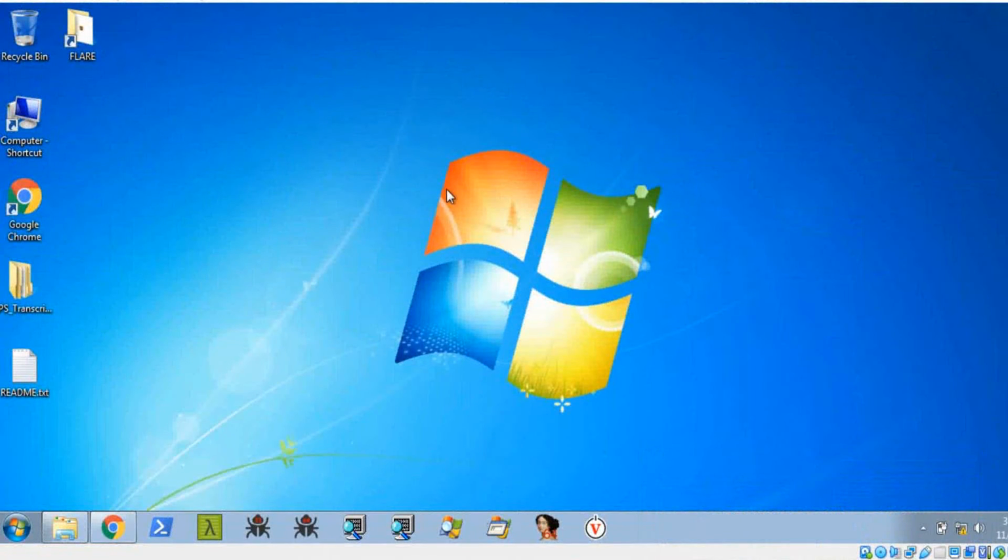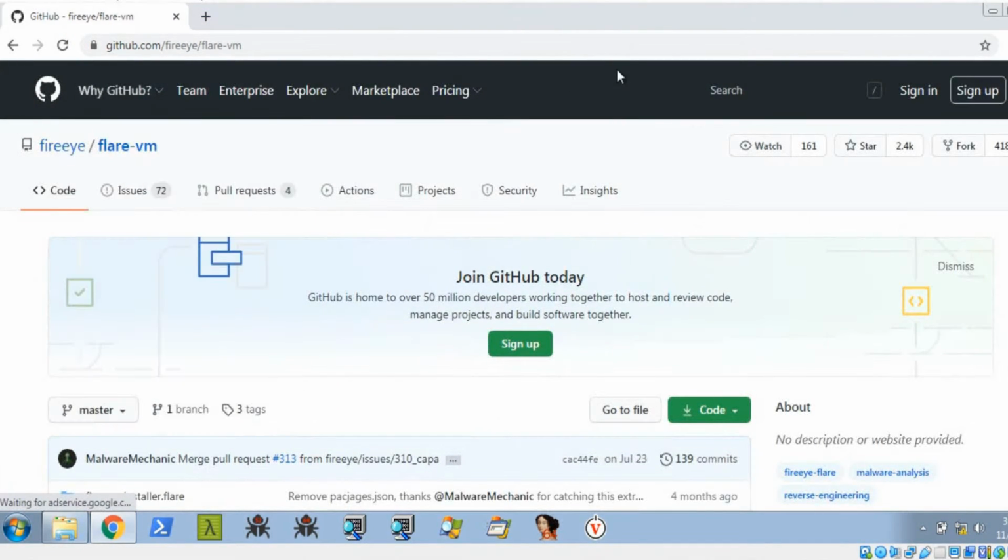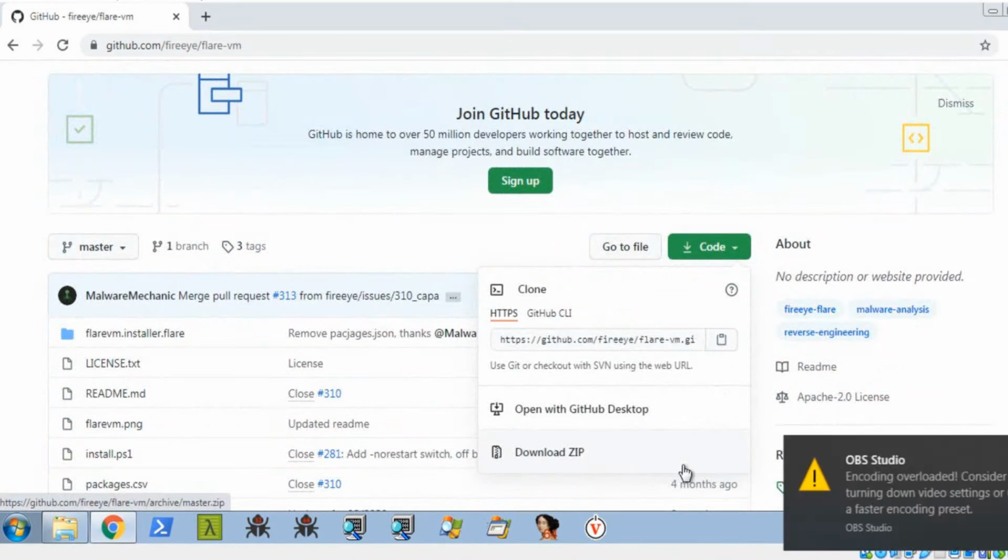To do this malware analysis, you need a FLARE VM. You need to install FLARE VM on your Windows 7. I have already installed FLARE VM on my Windows 7 machine, but I'll show you how to install it. Go to the FLARE VM GitHub link and download the zip file code.